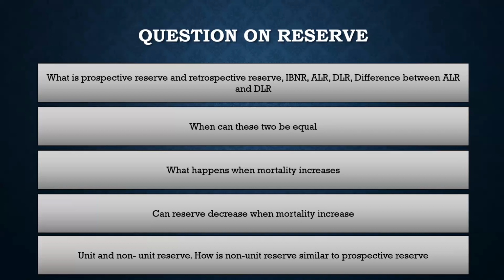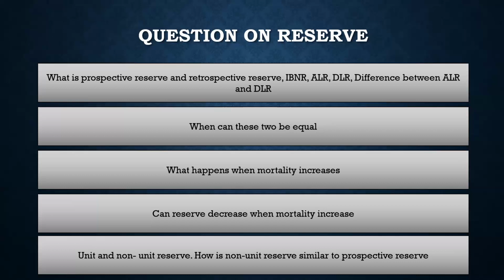Now, if you remember the formula, if you break it down, it would be the benefit amount into the assurance factor, right? And then expense would be the expense amount into the annuity factor. Same goes for premium: premium into the annuity factor. That's usually the formula. It might also be a single premium product, where there might be only initial expense, so in that case the expense would be zero, right? But in this case, the benefit would be multiplied with the assurance factor.